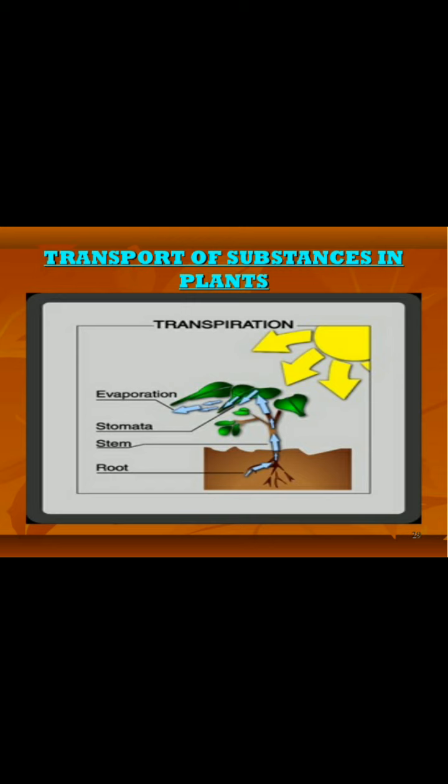So, evaporation, stomata, stem, root. The root is transporting water through xylem to the leaves, through the stem to the leaves. So, leaves will prepare food. After preparing food, when the remaining water is there, it will evaporate through stomata to the atmosphere.